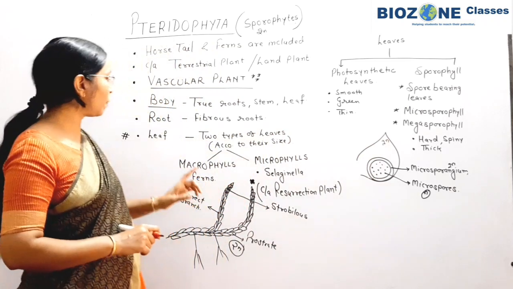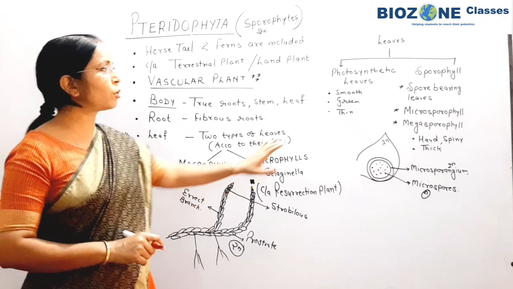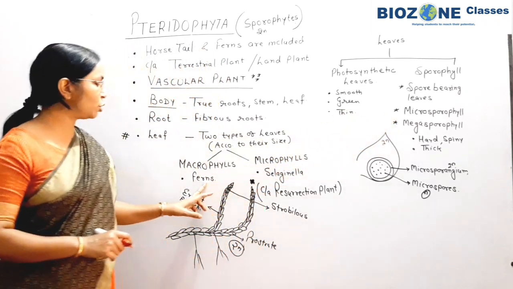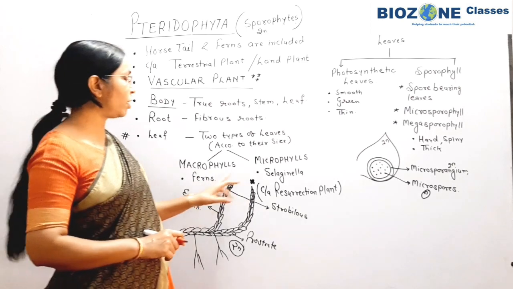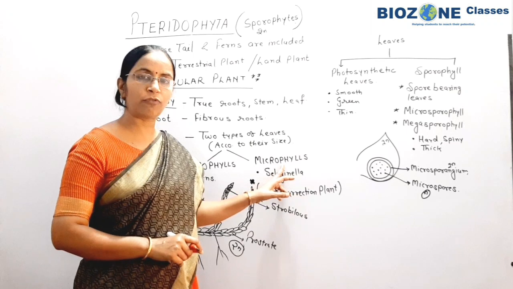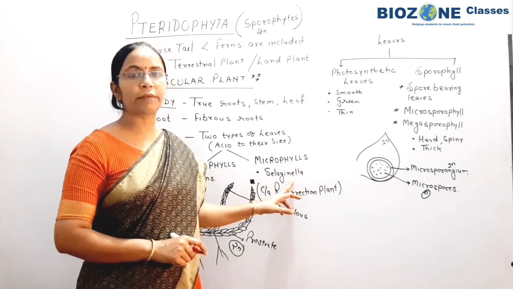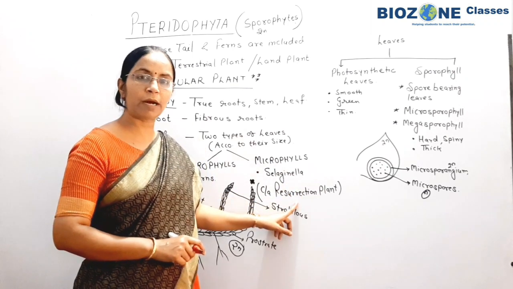So again in short I repeat, the body is divided into root, stem, leaf. Leaves are generally of two types, photosynthetic and sporophyll. Photosynthetic leaves, according to shape and size, the larger leaves are called macrophyllous and small size leaves are microphyllous. For microphyllous, remember the example: microphyllous leaves are present in Selaginella. Selaginella is also called the resurrection plant.